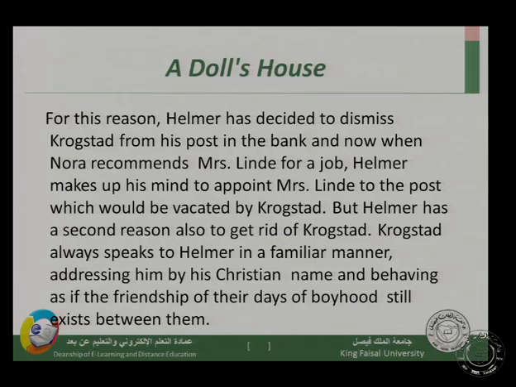Because of that proverb, birds of a feather flock together, or a tree is known by its fruits, which means a man is known by his companions. When you see someone having good friends, you would say that this person is good. And if the friends are not good, it means that this person also is not good. So he does not want to be connected with Krogstad.